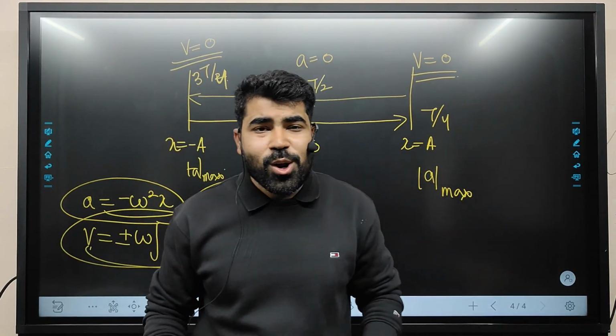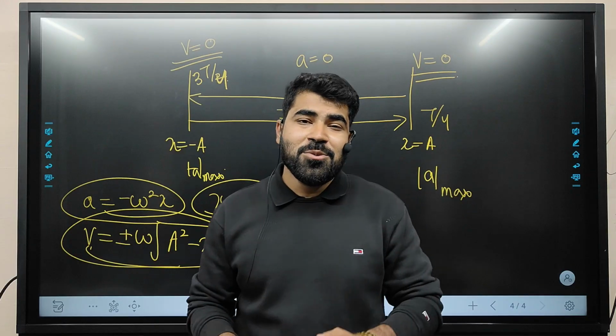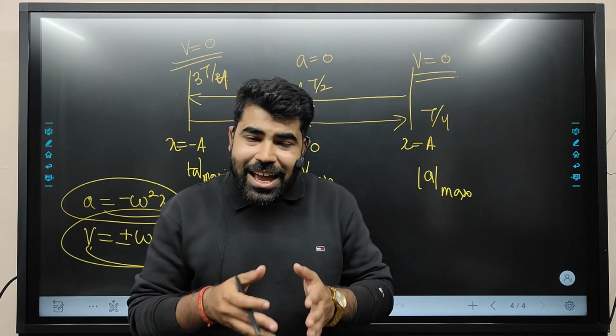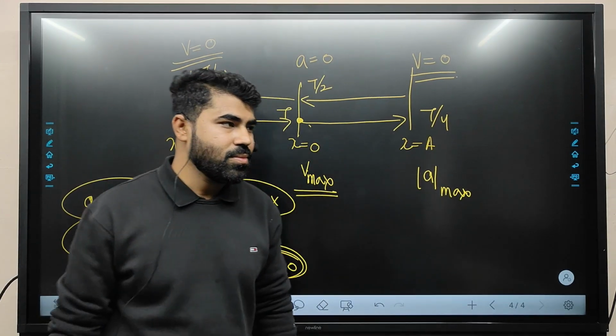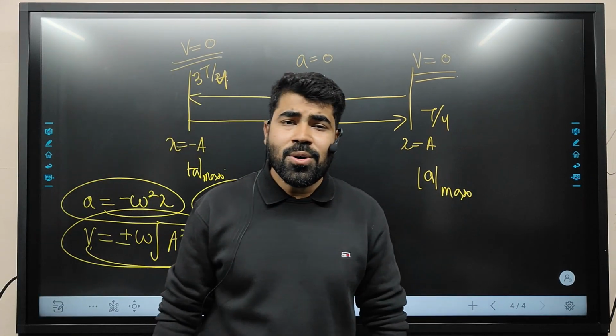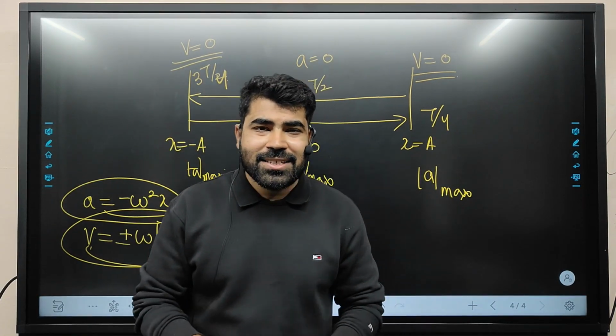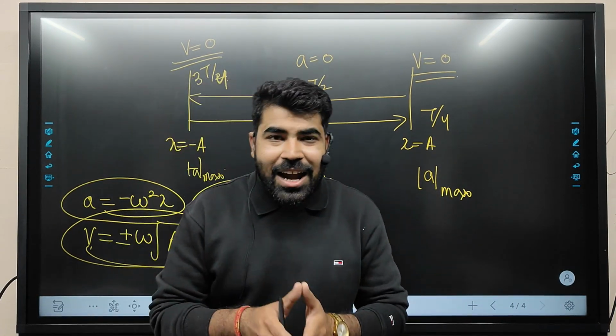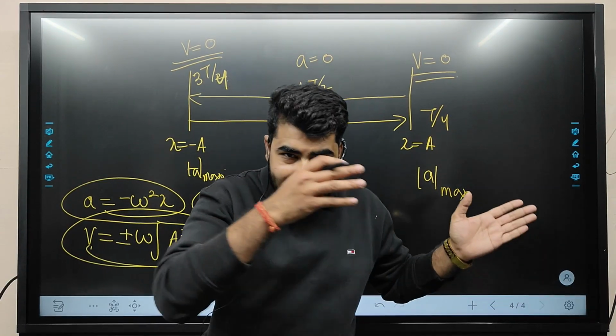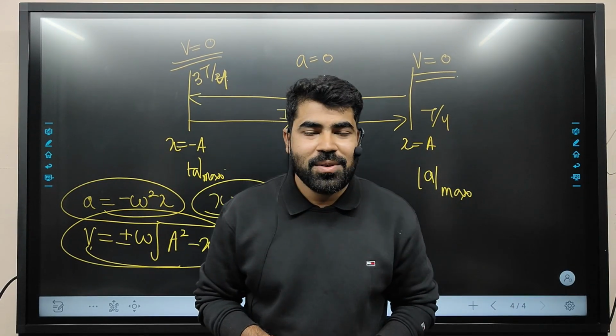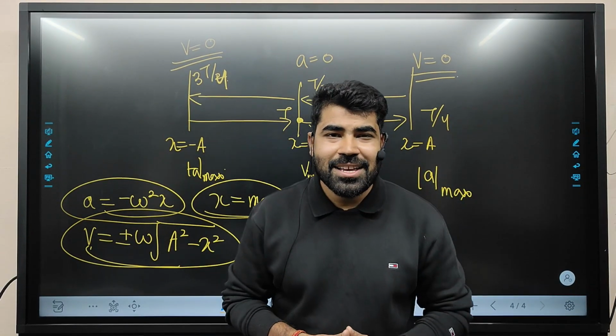So this is the picture of acceleration which we concluded. So this is the picture of SHM that we concluded, starting from the mean position and coming back to the mean position. So this was Anand Sharma signing off.